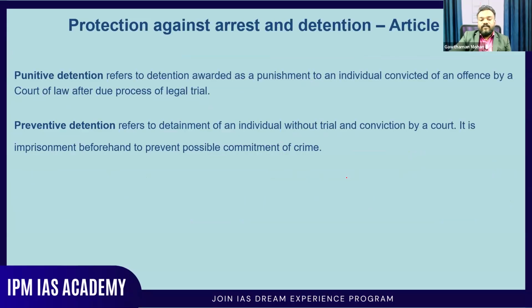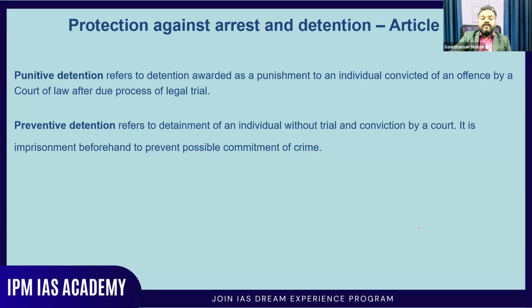Then there are two kinds of detention. You can see that one is punitive detention, another one is preventive detention. So punitive detention means it is awarded as a punishment to an individual convicted of an offense by a court of law after due process of legal trial. So after the trial, if they are convicted and then sent to detention, that is punitive detention.